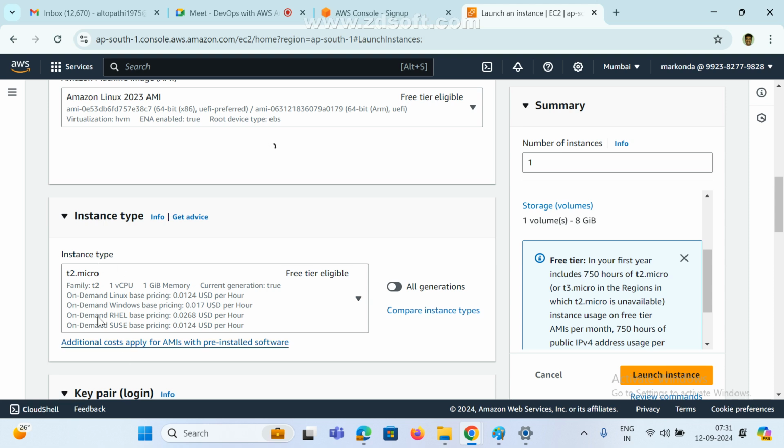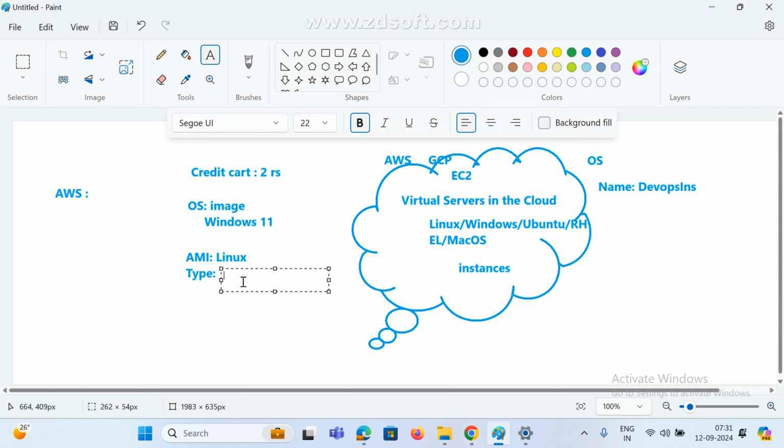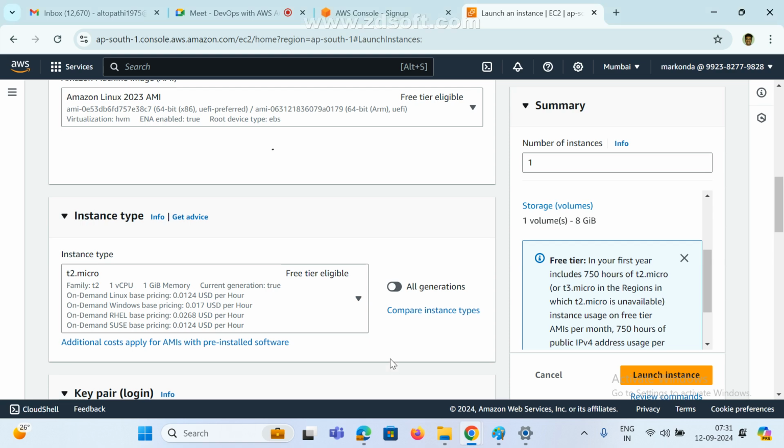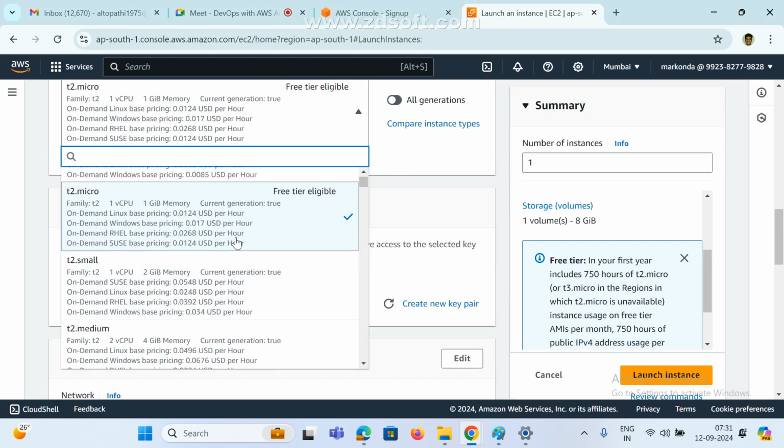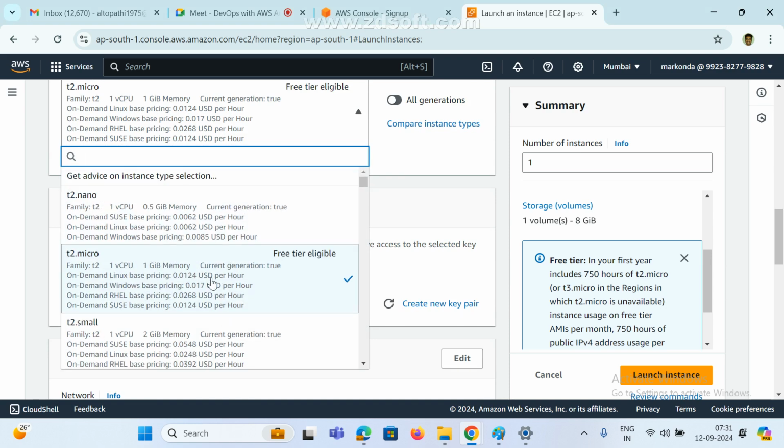Anyway, I am selecting free tier only for practice purpose. Anyone any doubt here? Yes, sir. Okay, just note this is very, very important. Say whatever you like, but we have to say at least a high range only. Don't tell free and all.